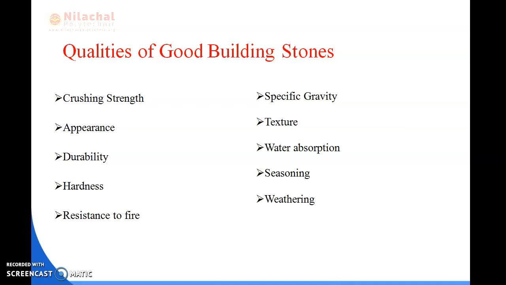The crushing strength of a good quality building stone should not be less than 100 Newton per millimeter square. Appearance: as you know, the stones which are to be used in our face work should be decent in appearance. And durability means in the construction of our buildings or houses or any type of structures, we use the stones. If we see cracks occur in the stones or in any type of material, then we think that the materials are not of good quality and may not last for long years. So we can say that the stones should be durable.